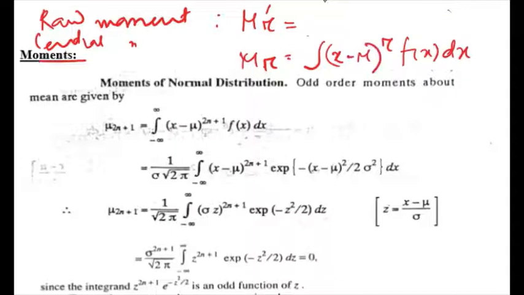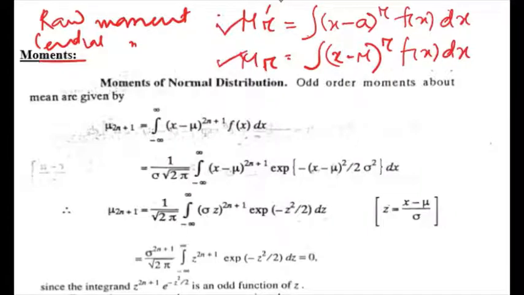So for the rth central moment for a continuous random variable, it is (x minus mu) to the power r f(x) dx, and for the raw moment it is the integration of (x minus any point a) to the power r f(x) dx. So this is the raw moment, the second one is the central moment.